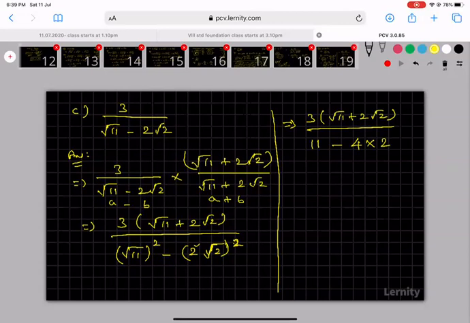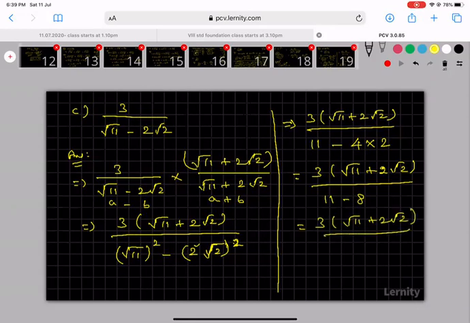This is very important. So now you see here 3 into root 11 plus 2 root 2 divided by 11 minus 8. 11 minus 8 means 3. So 3 is cancelled. My answer is root 11 plus 2 root 2.